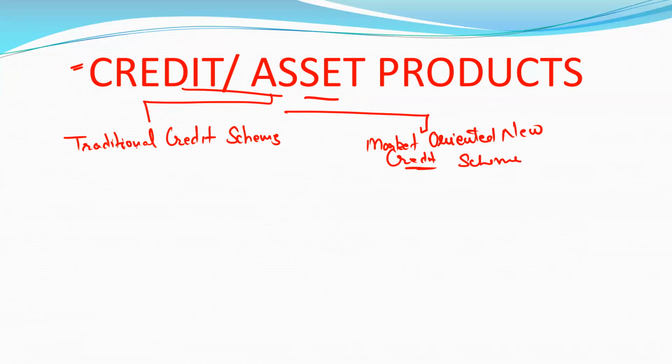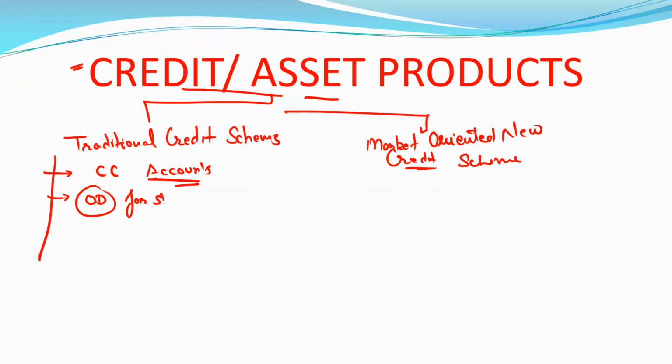So what are the traditional credit schemes? They are like CC accounts, cash credit accounts, basically for business people. Next one is the overdraft facility, OD facility, for short time.